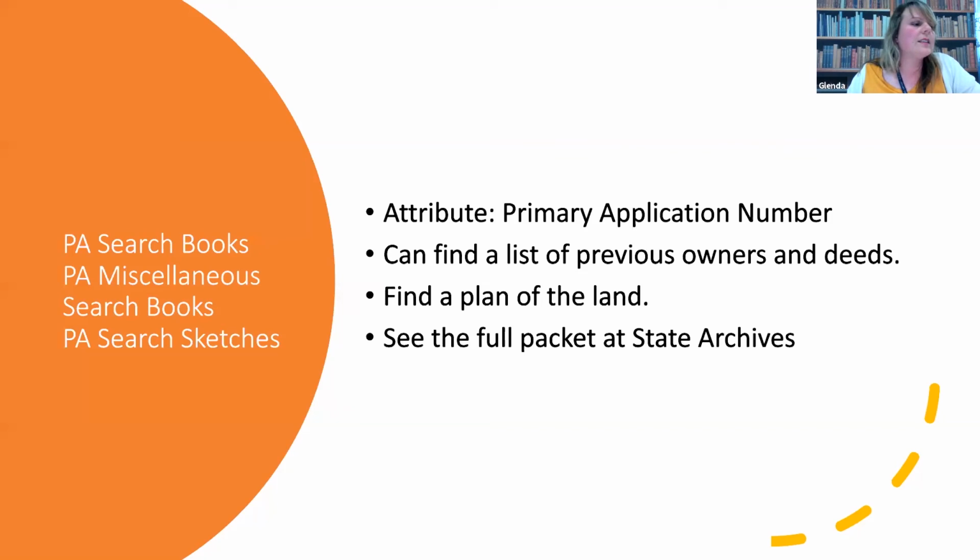The attribute these are searchable by is the primary application number, which can be a bit tricky to find. Michael is going to talk a bit further about finding these numbers, but places to check could be on parish maps, State Archives catalogue, and the next record series I'll discuss, Torrens title certificates.